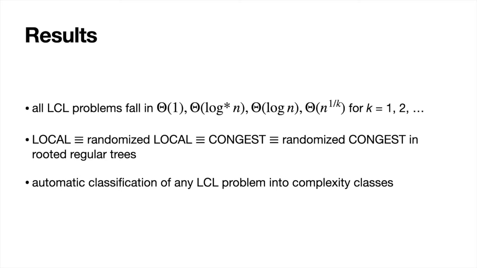Let me tell you what are our contributions. First, we show various gap results and prove that all LCL problems have to be solvable in either constant time, log star time, log n time, or polynomial time. Second, we prove that for regular rooted trees, there is no benefit of having large messages, and moreover that randomness doesn't help. This means that on rooted regular trees, all four models are equivalent to each other.